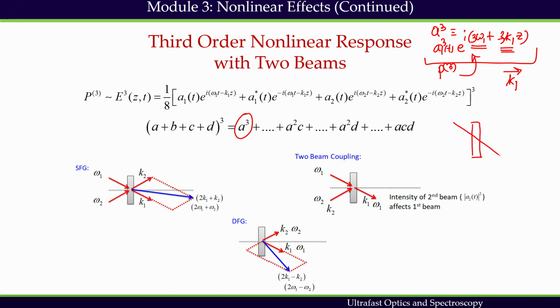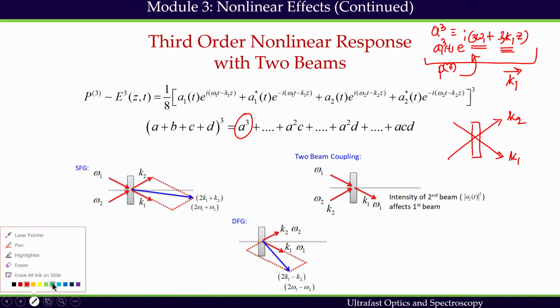and I have two beams going in different directions, this is your k1 direction, this is your k2 direction. So this a cube term will produce third harmonics along the same direction. Along that direction I will produce another beam, which is going to be 3 omega 1, and this is going to be another beam, 3 omega 2. Along the input beams we are going to create this third harmonics.